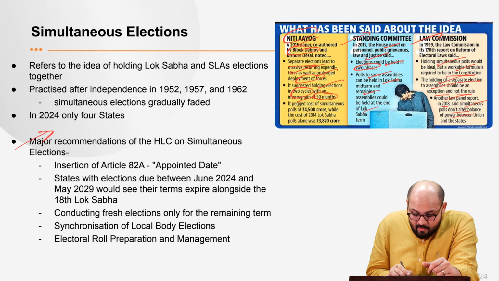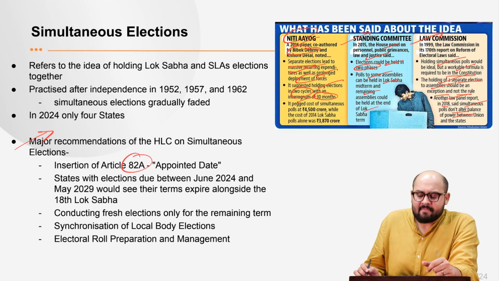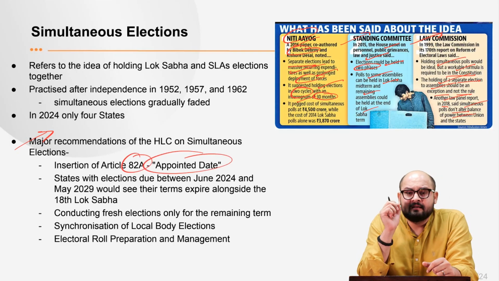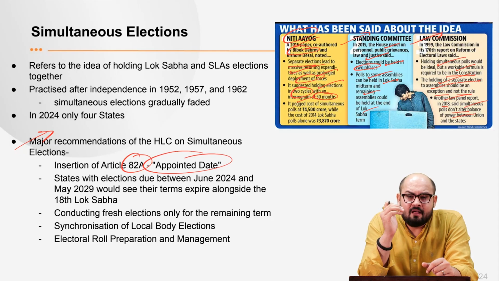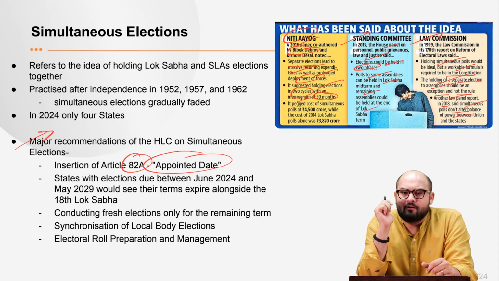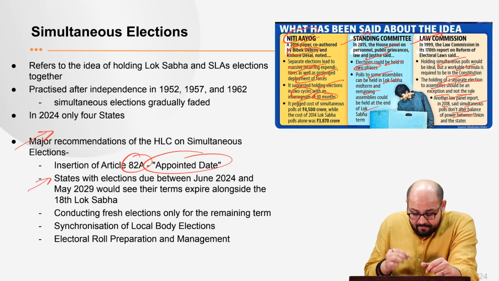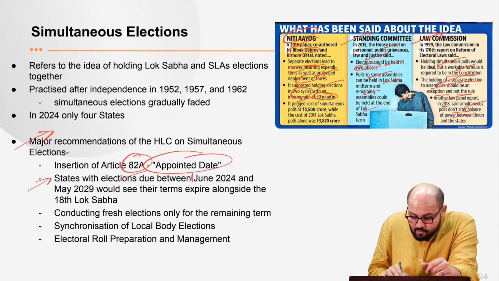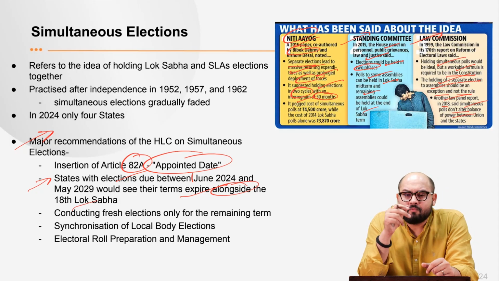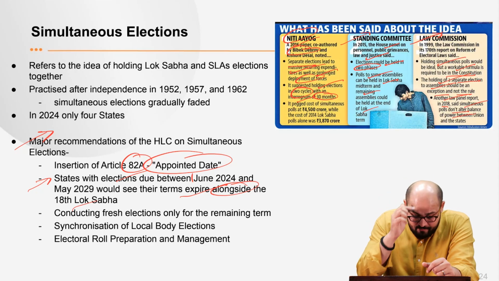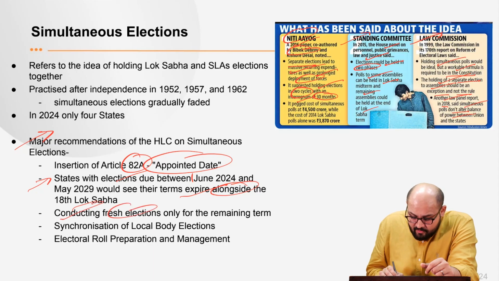It first talked about the insertion of Article 82A. That is, it talks about the appointed date to be declared by the President of India for the commencement of the simultaneous elections, Lok Sabha. Then it also states that the states with elections due between June 2024 and May 2029 would see their terms expire alongside the 18th Lok Sabha. What it's trying to say is that even if the terms of these state legislative assemblies are less than 5 years, they would expire. Then fresh elections would be conducted only for the remaining term and not the full term.